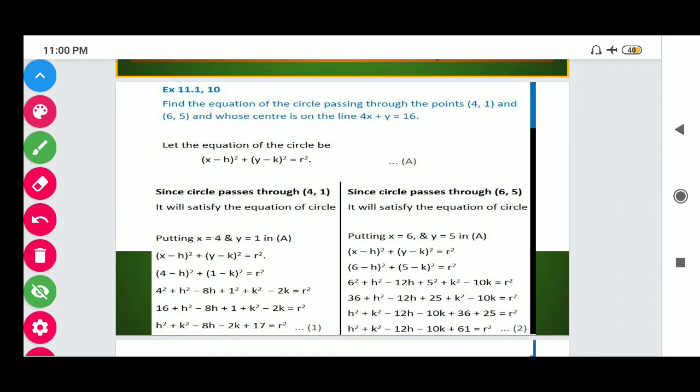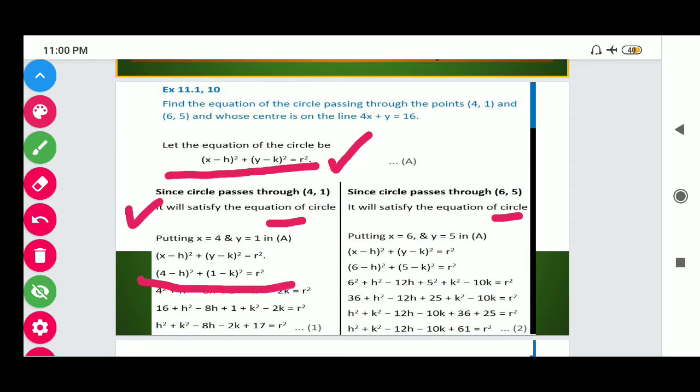Let the equation of the circle be (x - h)² + (y - k)² = r². Since the circle passes through the points (4, 1) and (6, 5), it will satisfy the equation of the circle. So we put these points in the equation of the circle. We get (4 - h)² + (1 - k)² = r². In the same way, we get (6 - h)² + (5 - k)² = r².